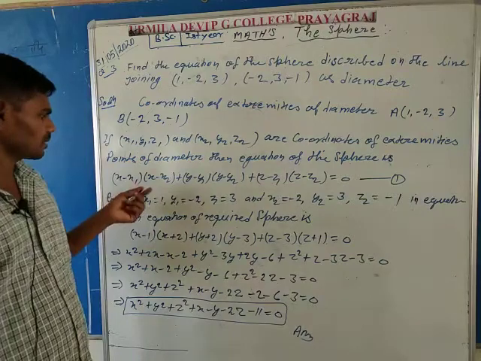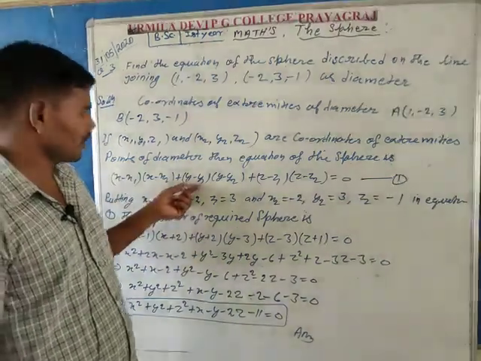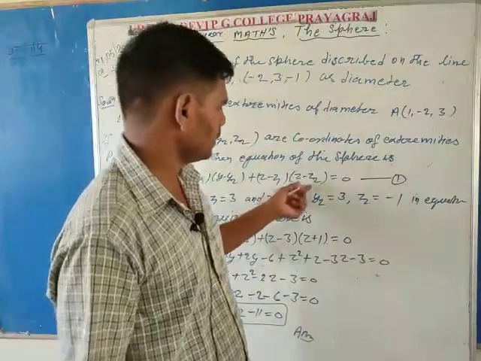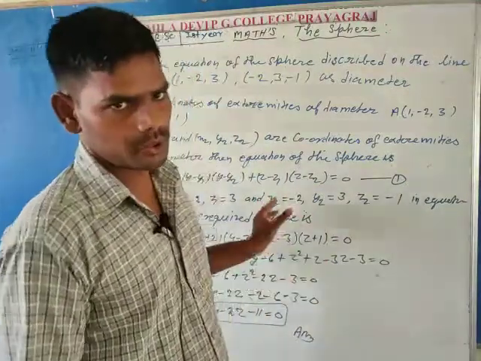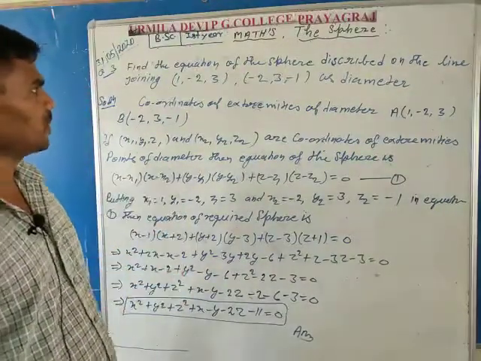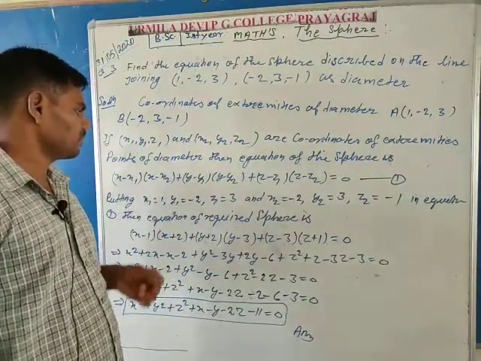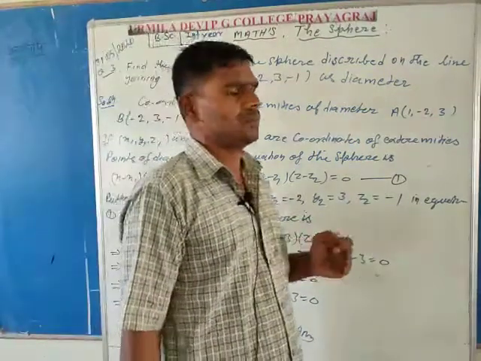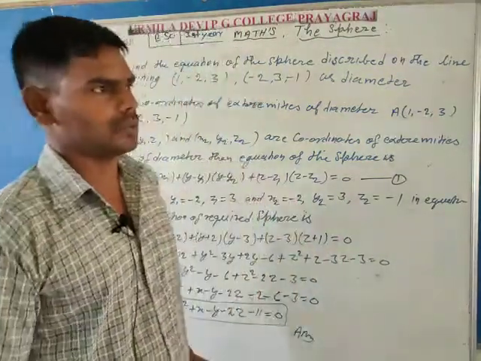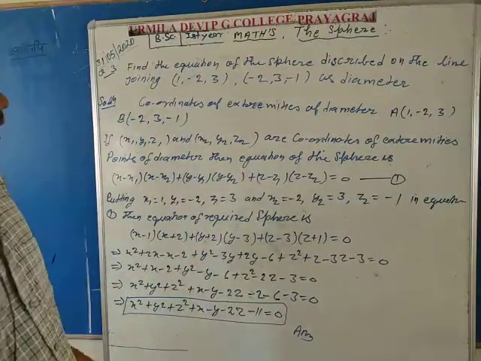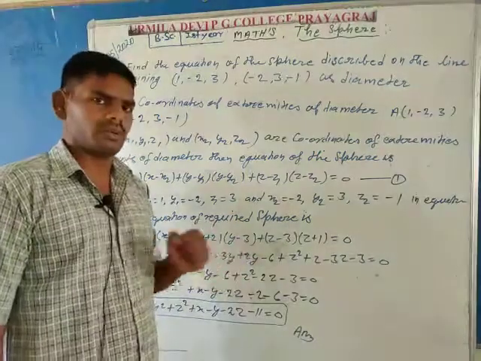So (x minus x1)(x minus x2) plus (y minus y1)(y minus y2) plus (z minus z1)(z minus z2). You can use this formula directly when the endpoints of the diameter are given. Here the first point is taken as x1, y1, z1, and the second endpoint of the diameter as x2, y2, z2.